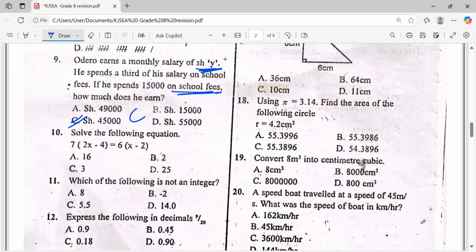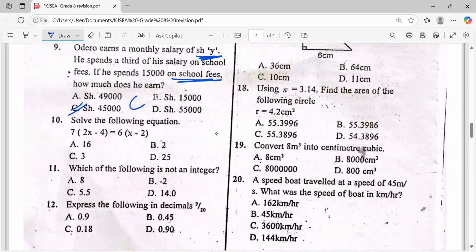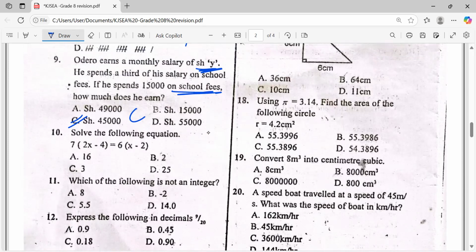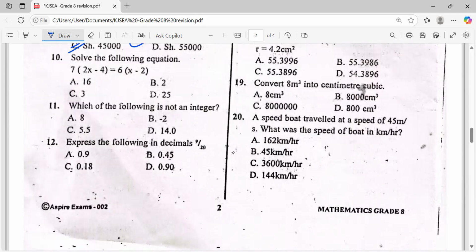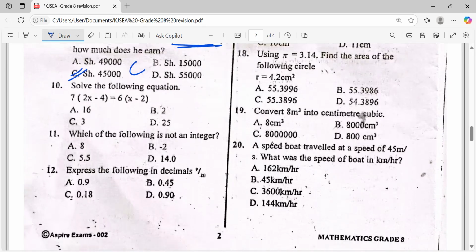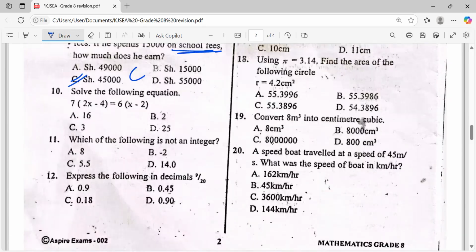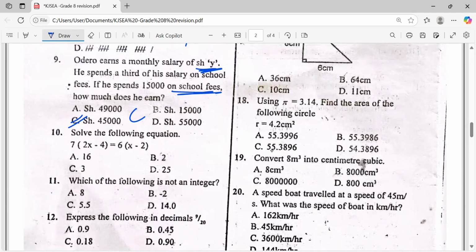Question number 10. The question says, solve the following equation. How will we solve such kind of equation? Open the bracket, isn't it? So if you open the bracket, let's go.